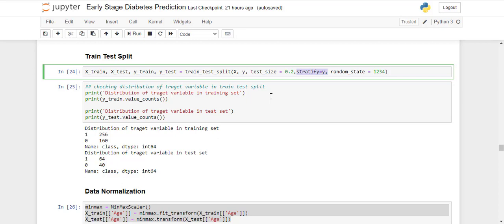Then the evaluation and the model building will be affected. So we have to make sure that while splitting, the proportion of the target variable is equal. Here we can see that in the training set we have 256 positive cases and 160 negative cases, whereas in the test set 64 and 40. So it is a somewhat similar distribution.